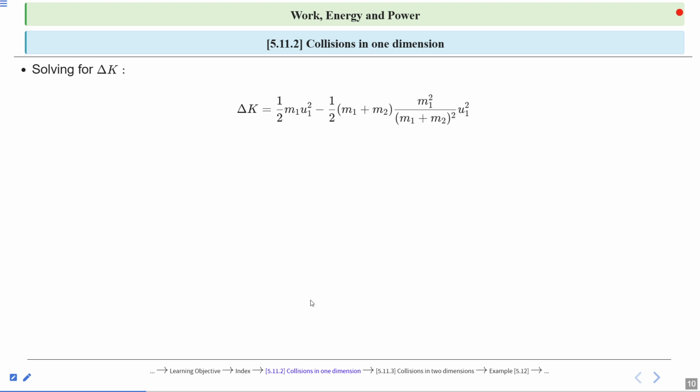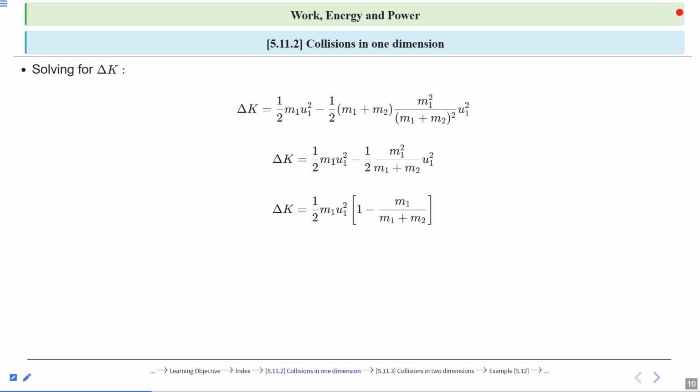So delta K is equal to 1 by 2 m1 u1 square minus 1 by 2 (m1 plus m2) into m1 square divided by (m1 plus m2) whole square u1 square. Solving further, delta K is equal to 1 by 2 m1 u1 square minus 1 by 2 m1 square divided by (m1 plus m2) u1 square.